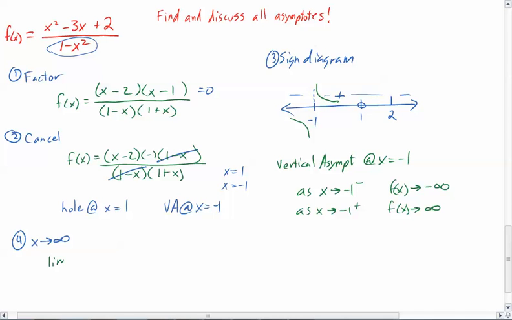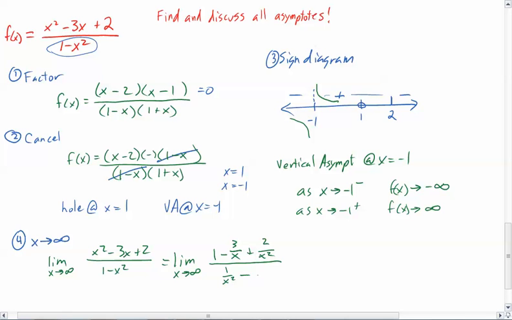So we'll go the limit as x approaches infinity of x squared minus 3x plus 2 over 1 minus x squared. Now again, my preferred method of doing this is to divide everything by whatever the largest variable exponent is. So that would be the x squared. So I'm going to divide everything by x squared. x squared divided by x squared would be 1. If I take 3x divided by x squared, that will be 3 over x. And then if I take 2 and divide it by x squared, I'll have 2 over x squared. Take 1 divided by x squared, and then minus, and x squared divided by x squared is 1.